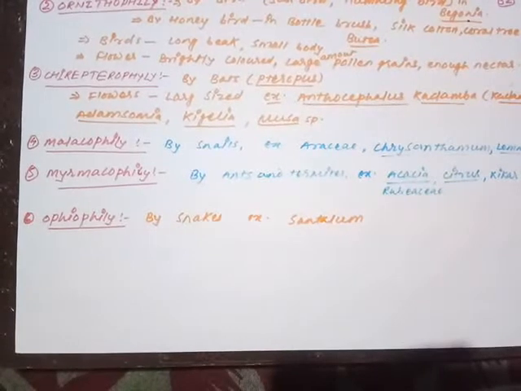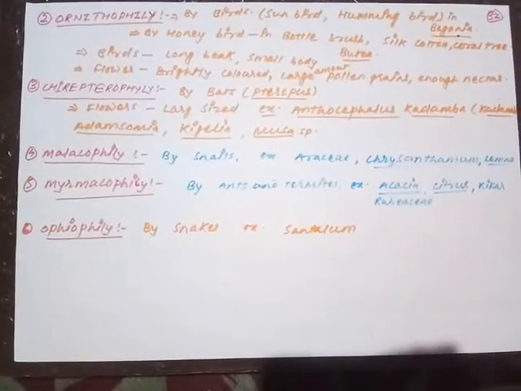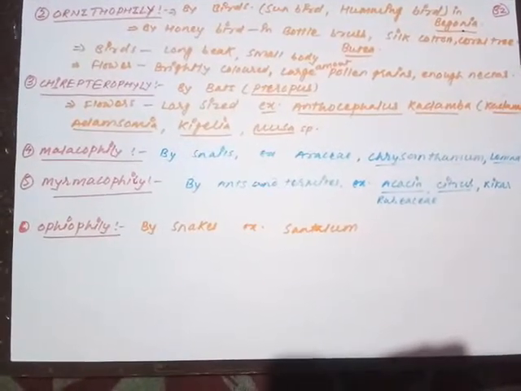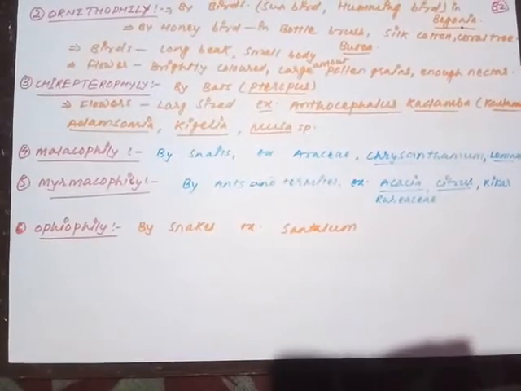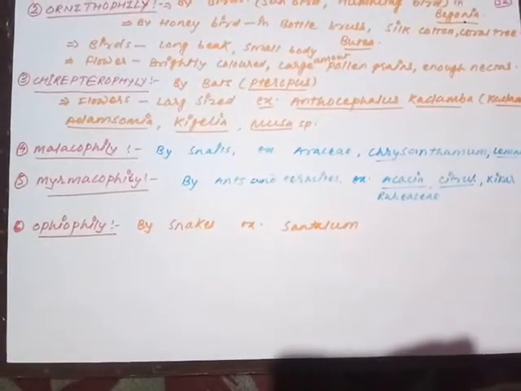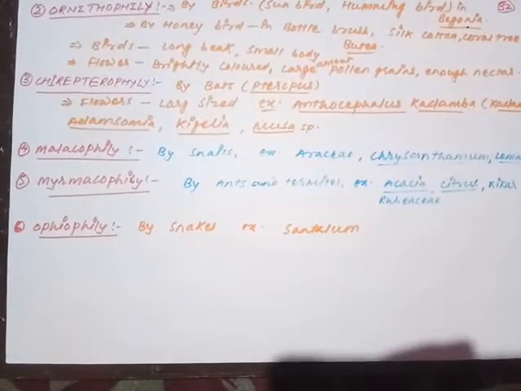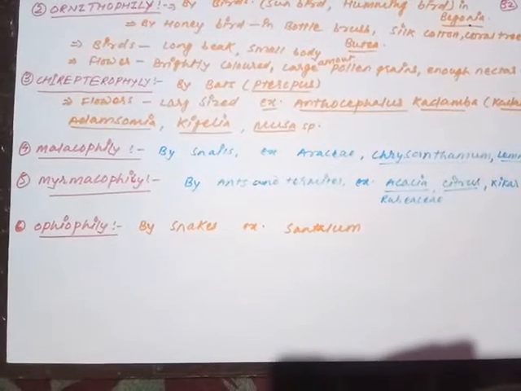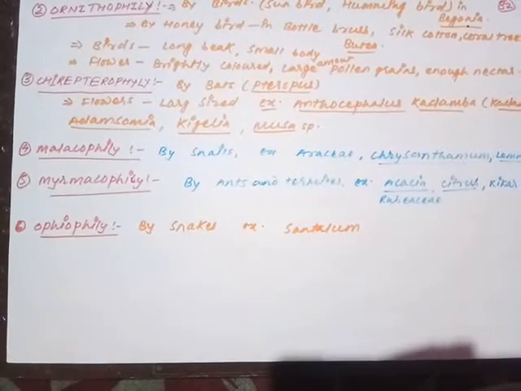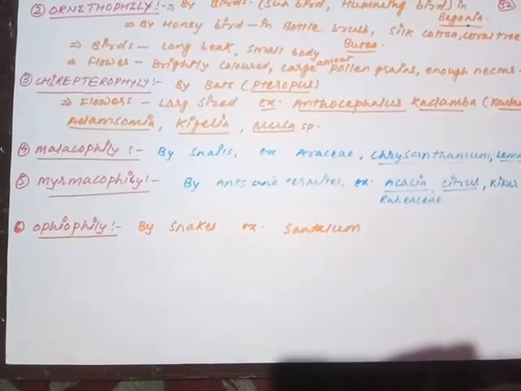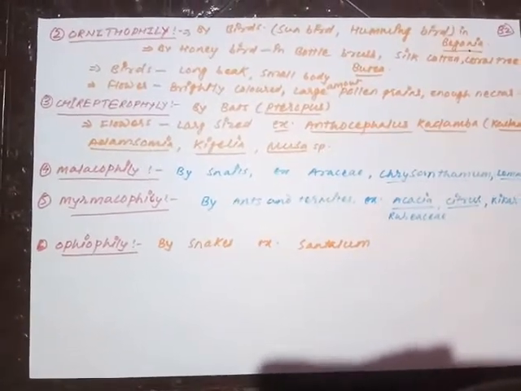Now I am going to wrap up the topic of pollination. In the next lecture, next video, I will provide you the embryonic development in plants, because we have just completed the development of the male gametophyte, the development of the female gametophyte, along with the means of transferring the male gamete, the pollen grain, to the female flower. Now the process that remains is fertilization. How fertilization occurs and how embryonic development occurs, we'll discuss in further lectures. So till then, thank you.